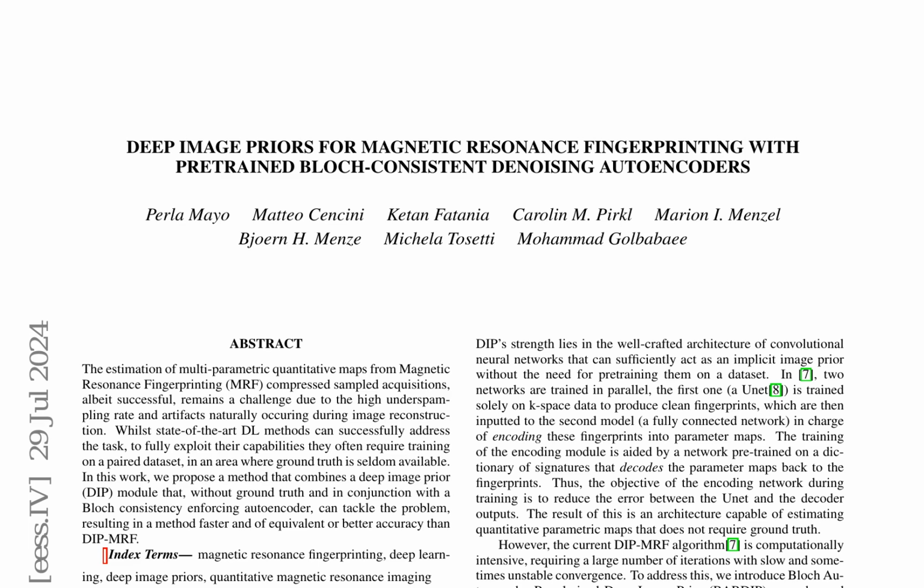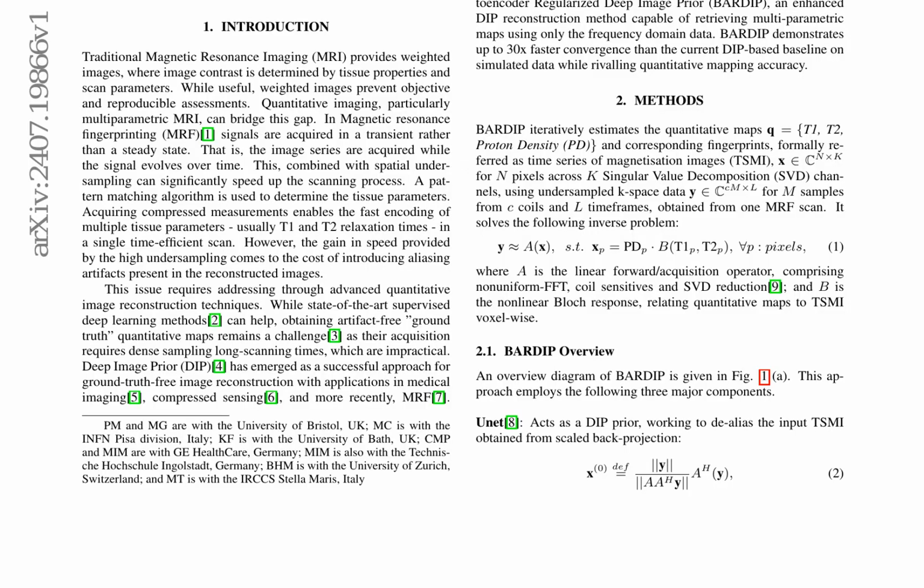The BARDIP architecture consists of three main components. The first is a deep image prior module for deliasing input time spatial magnetization images, or TSMI. The second is a Bloch response module, which relates quantitative maps to TSMI voxelwise. The third is an autoencoder module, responsible for enforcing Bloch consistency.